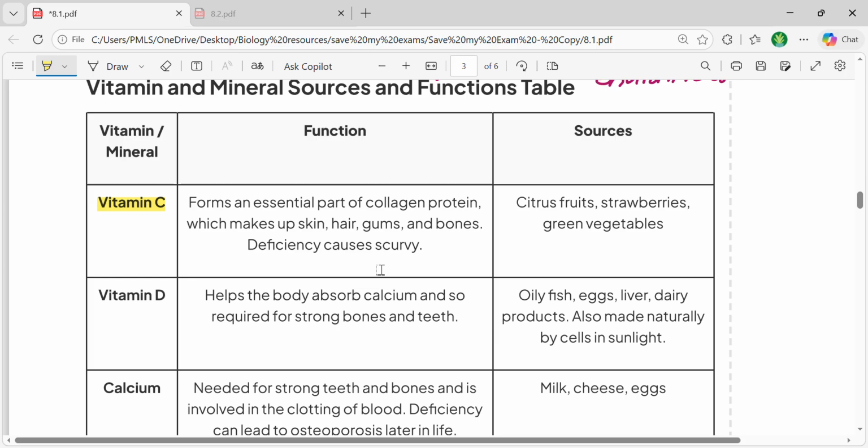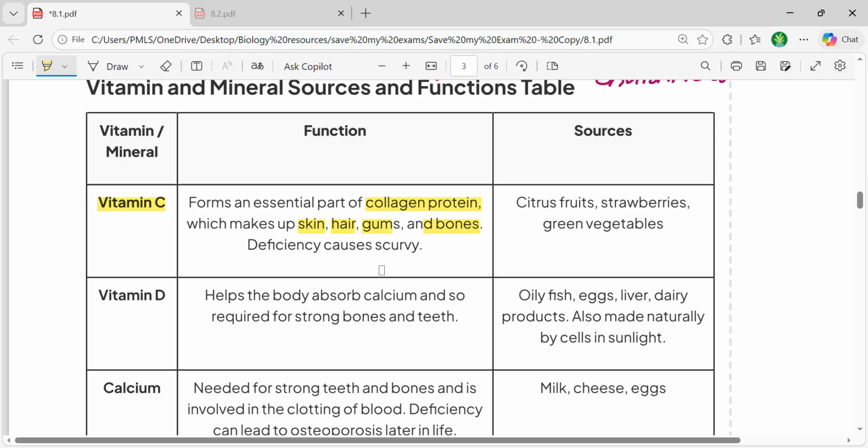So vitamin C, as we have mentioned earlier, that vitamins are needed in a small amount. And more specifically, when we talk about vitamin C, it is an important part of your collagen protein. That's a protein present in your body that makes your skin, hair, gums, bones, and so it means if vitamin C is absent, the structure of all of these essential parts of your body would be affected.